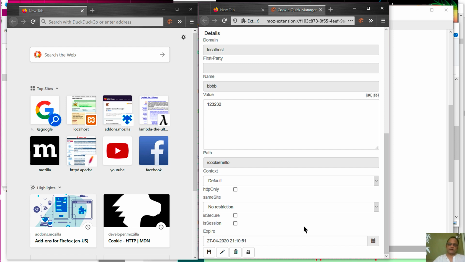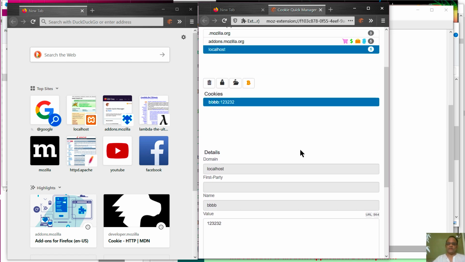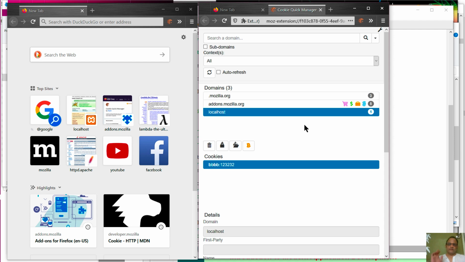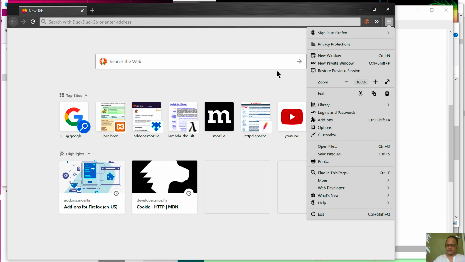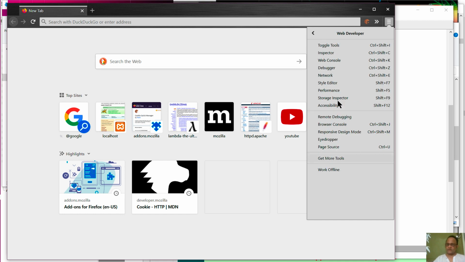Reasonably straightforward, kind of elegant, and once you have this add-on, cookies are pretty easy to understand. They are also visible in the standard inspector and so on, but just to show you, technically you don't need the add-ons and whatnot, but the add-ons make the interpretation much easier.